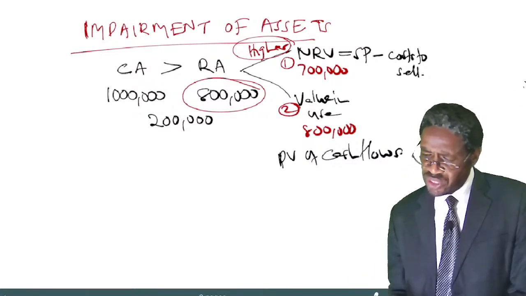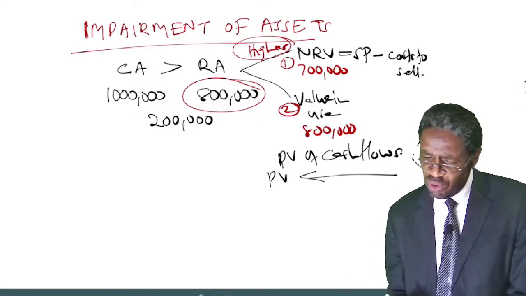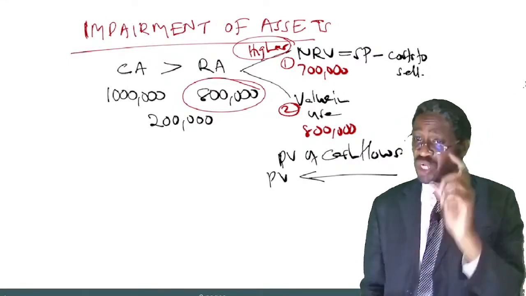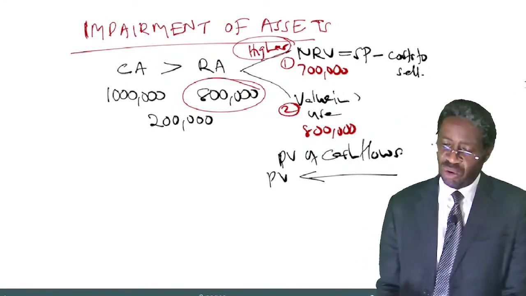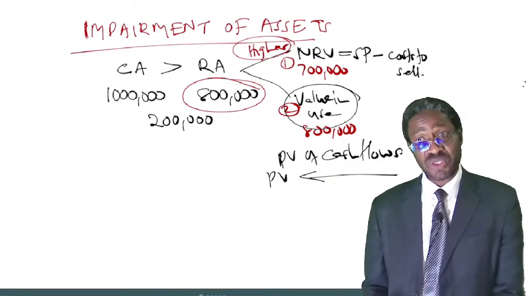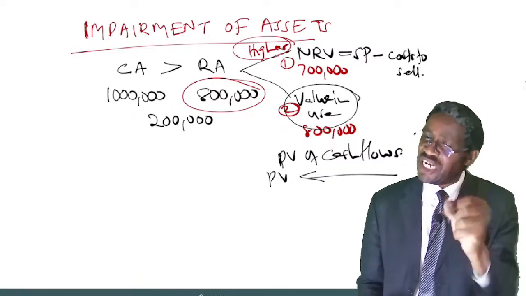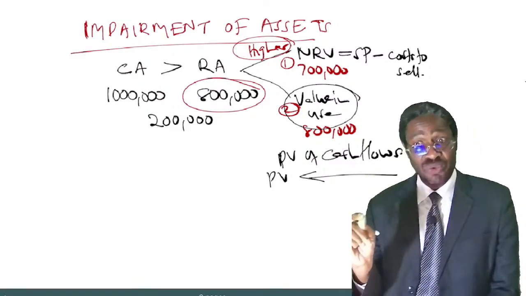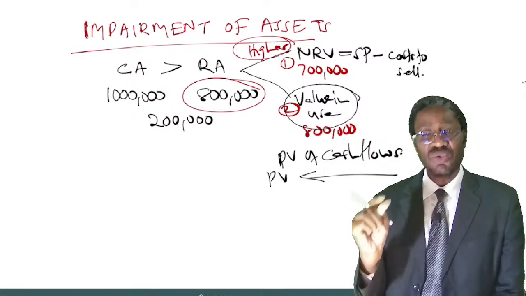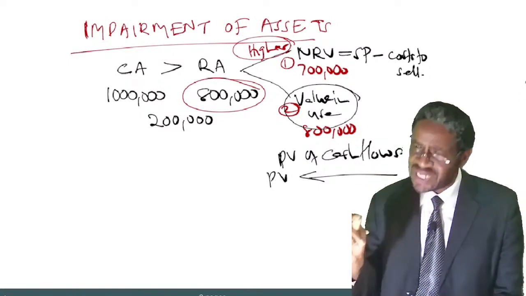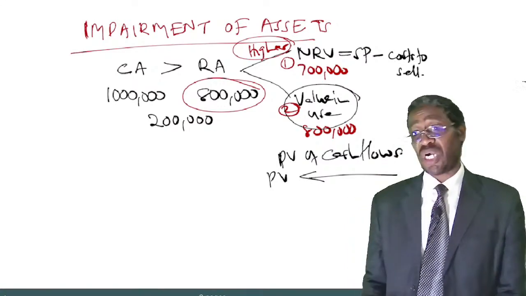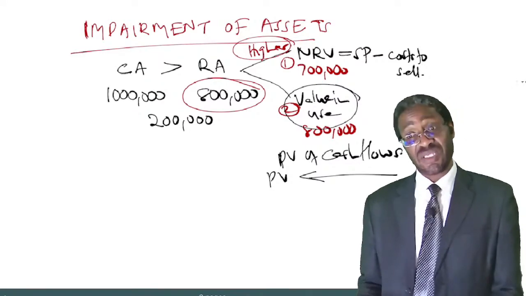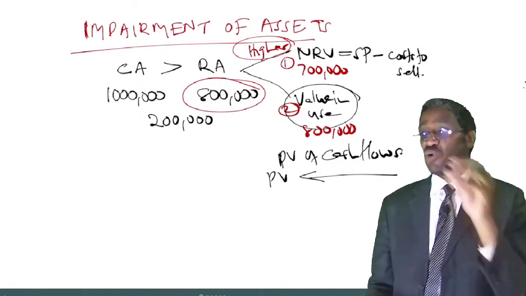All those cash flows, if you get the present values of those cash flows, what you get now is what we call the value in use. So we normally define the value in use of an asset as being the present value of all the estimated future cash flows that will be generated from the continuous use of that asset. Get the present values of all those cash flows.